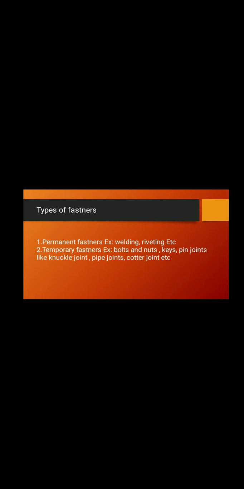One more important thing: permanent fasteners are always leak proof joints. Leakages are not allowed at all. Whereas temporary fasteners need not be leak proof. These are very, very important. So whether you want to use permanent or temporary fasteners depends on your application.